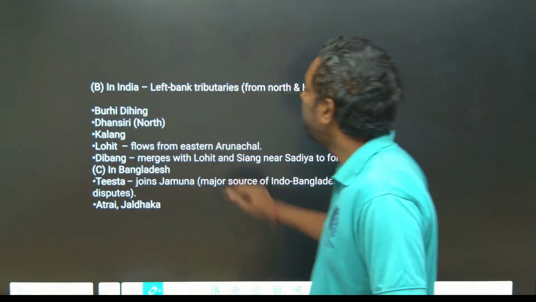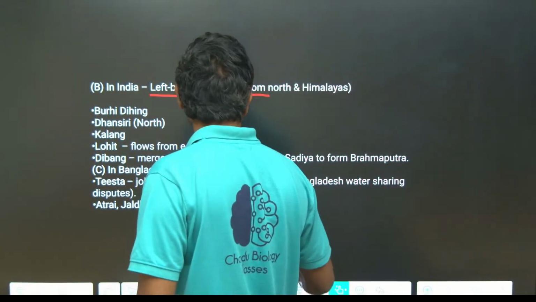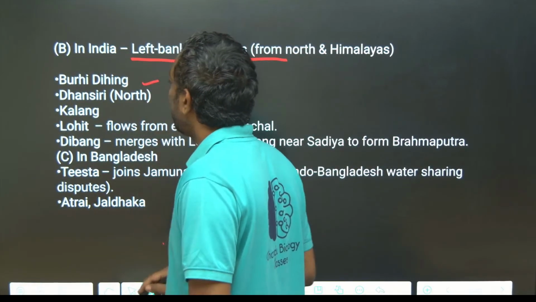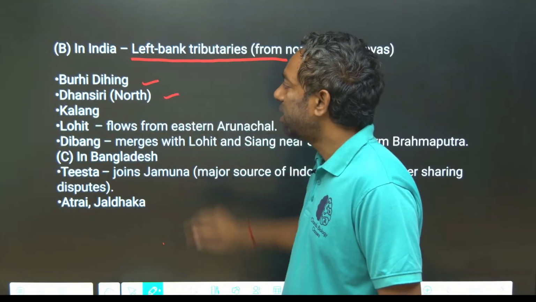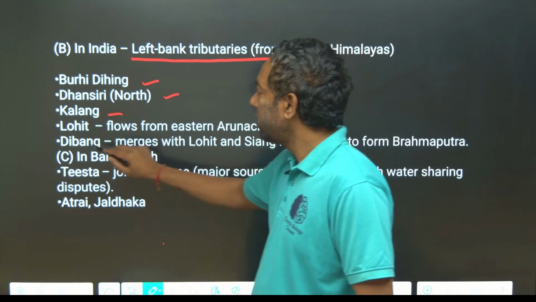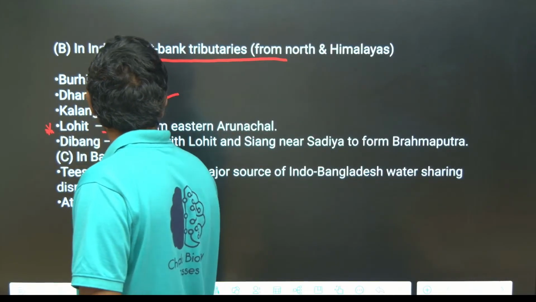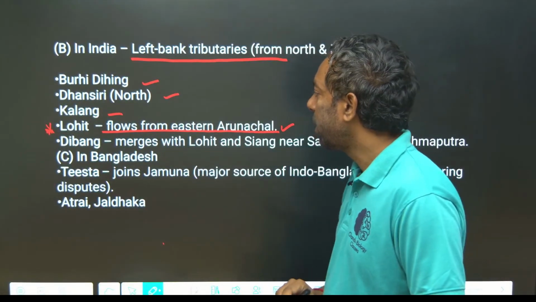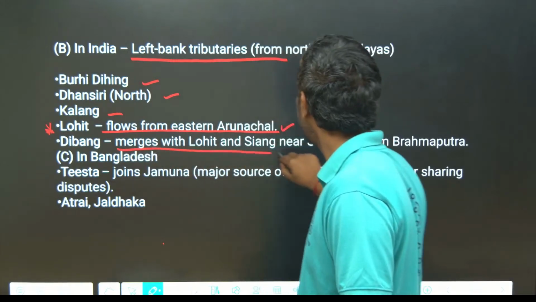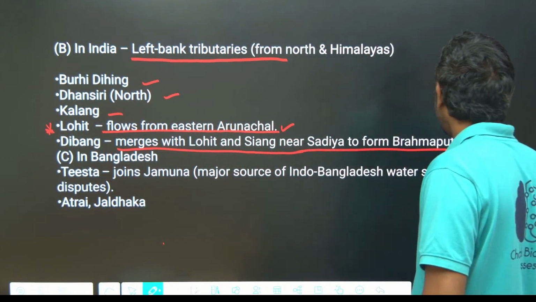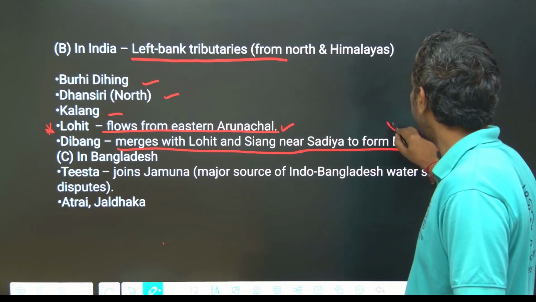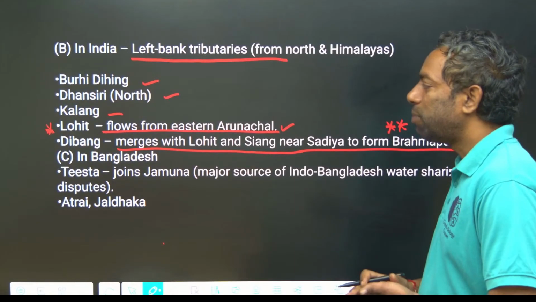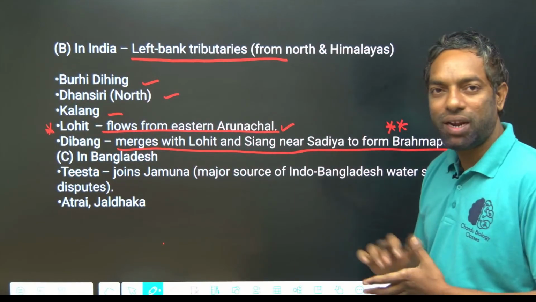In India, left bank tributaries. Right bank tributaries are those, what are the left bank tributaries? Burhi Dihing, Dhansiri north, Kalang, Lohit are important. Lohit is important, it flows from the east in Arunachal Pradesh. Lohit is also an important tributary. Dibang merges with Lohit and Siang near Sadiya to form Brahmaputra. This is important.